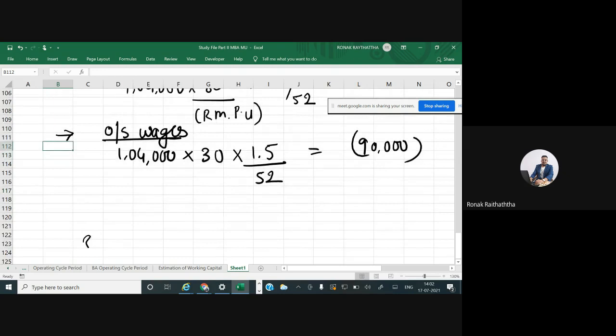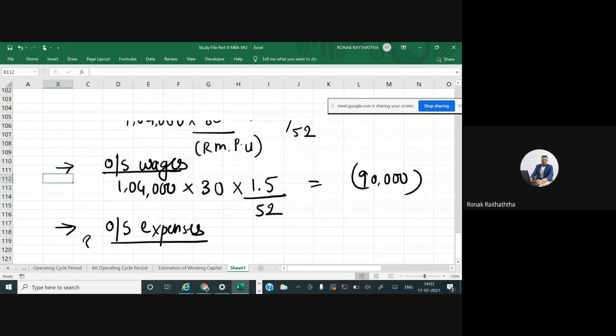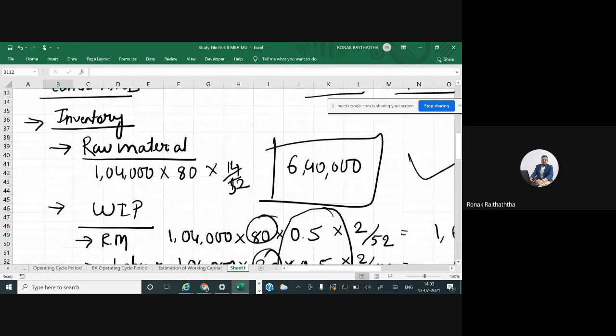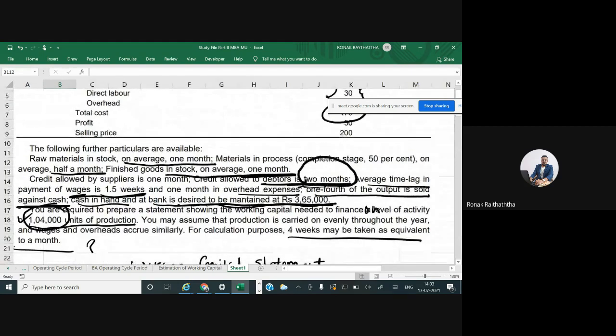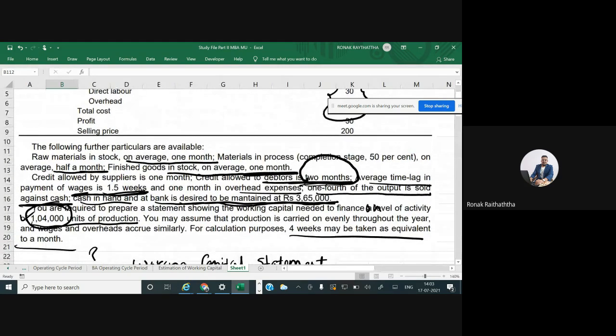Then the last current liability is pending, which is outstanding expenses. How did we come to know? We came to know from the question itself. Read over there. After wages is 1.5 weeks, what is given? 1 month in overhead expense. That means हमारा जो overhead expense है ना, उसमें भी 1 month का lag रहेगा. What do we mean by the lag of 1 month? That means it will always be outstanding for 1 month on any given day in the entire year.